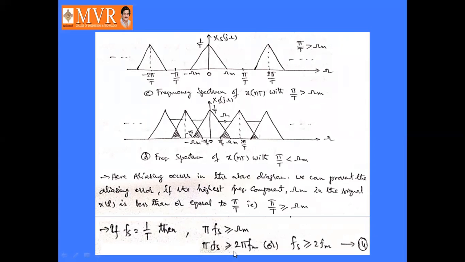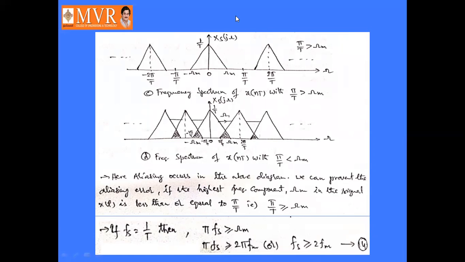So from this expression we can write fs is greater than or equal to 2π fm by π, that is, π gets cancelled, so fs is greater than or equal to 2 fm. That is considered as equation number 14.